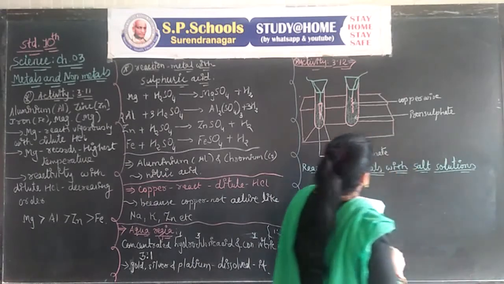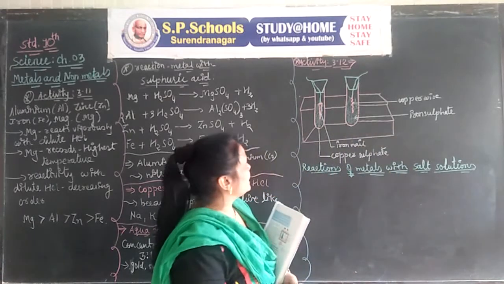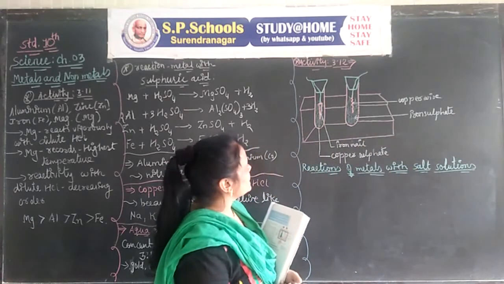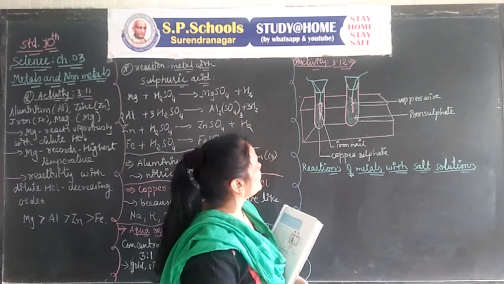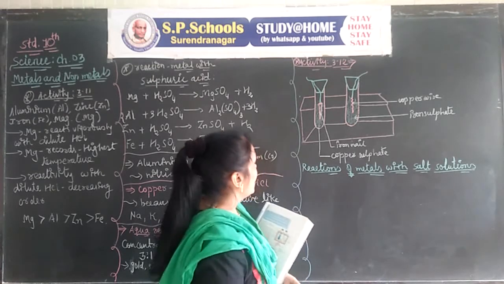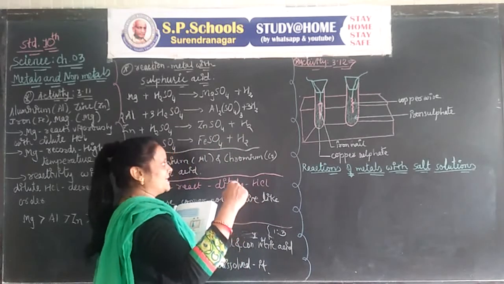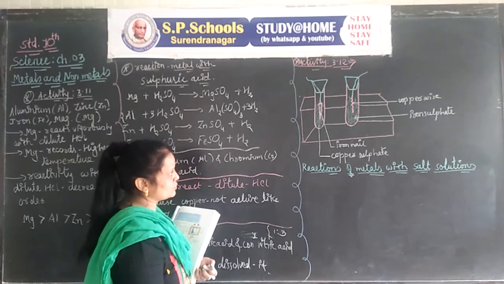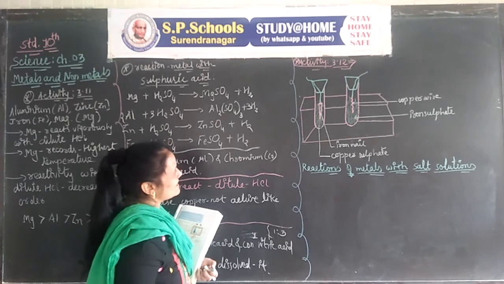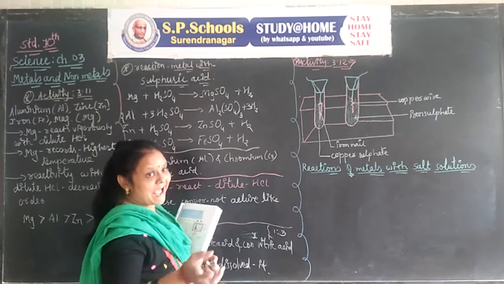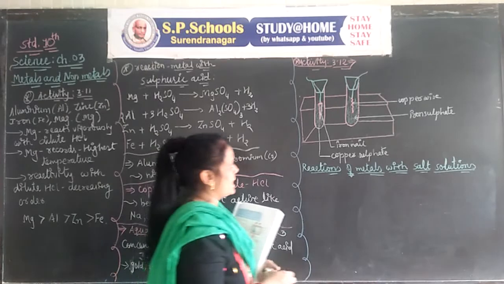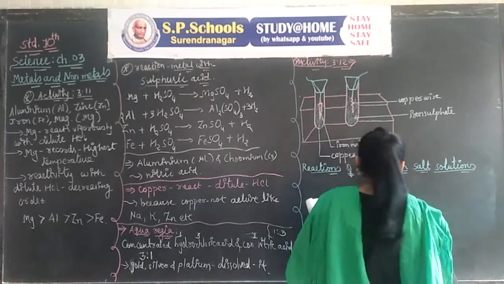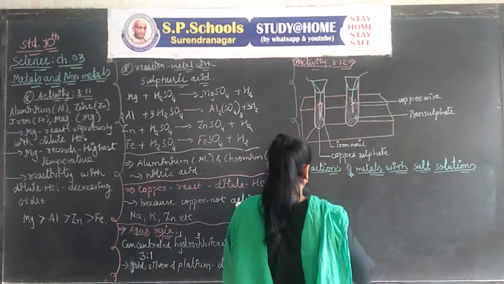In the test tube stand we take two test tubes, with an iron nail and a copper wire. We put the iron nail in the solution of copper sulfate and the copper wire in the solution of iron sulfate, and we observe after 20 minutes.